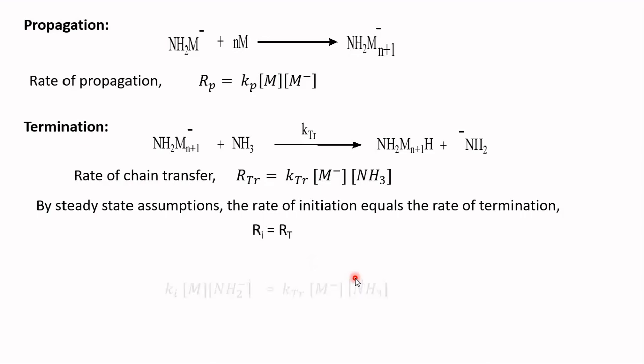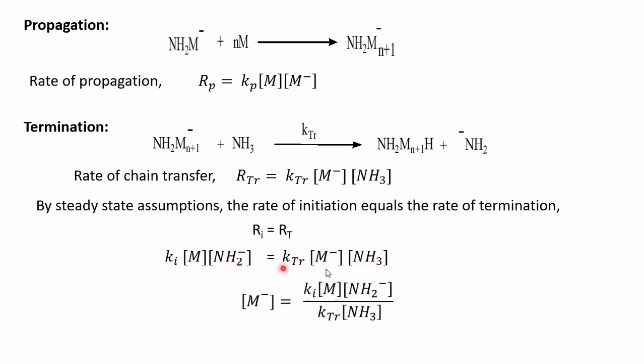You substitute the values of the rate of initiation and the rate of termination: Ki into the concentration of monomer into the concentration of NH2 minus is equal to KTR into the concentration of macrocarbanion and the concentration of NH3.